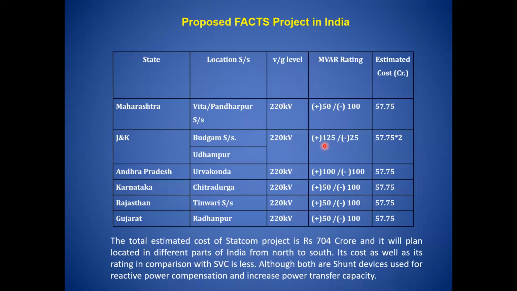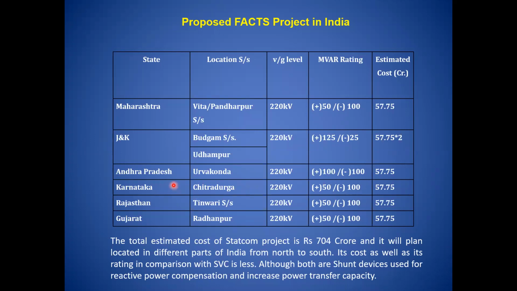And again it is 57.75 multiplied by 2. So this much is the amount for the proposed project to improve the power handling capacity of the existing transmission line in India.